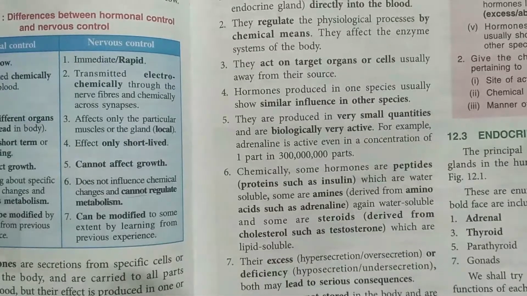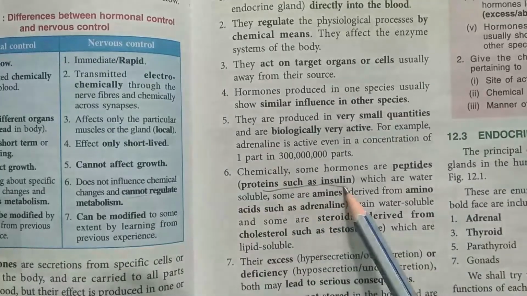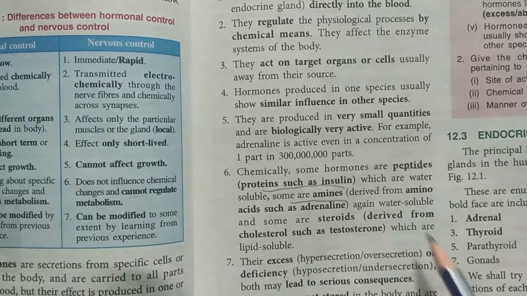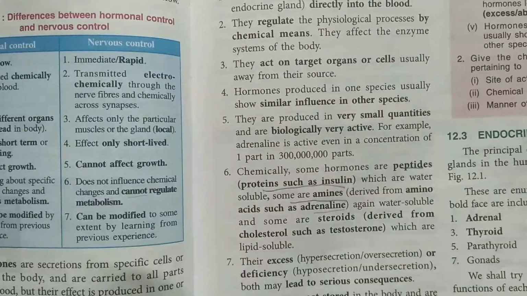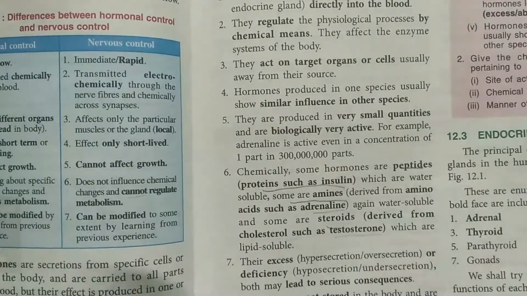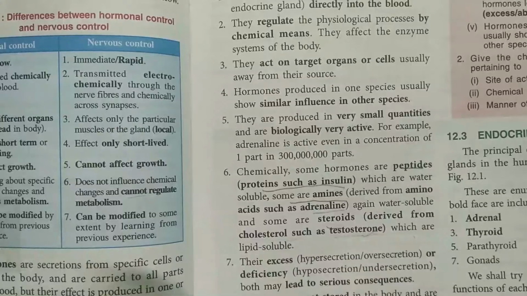Now, when we talk about the chemistry, hormones are made up of peptides, that is, for example, proteins such as insulin, which are water soluble, and some are amines derived from amino acids, such as adrenaline. So basically they are made up of peptides and proteins. Proteins are commonly found in enzymes. This is very important to remember. And some are lipid soluble hormones, for example steroids, which are derived from cholesterol, such as testosterone. Testosterone is the hormone produced in the male, and it is lipid soluble. That means it is also fat soluble.